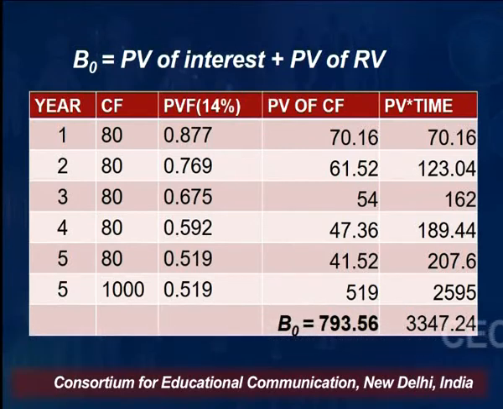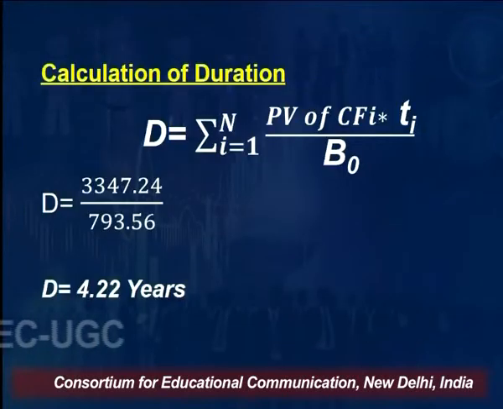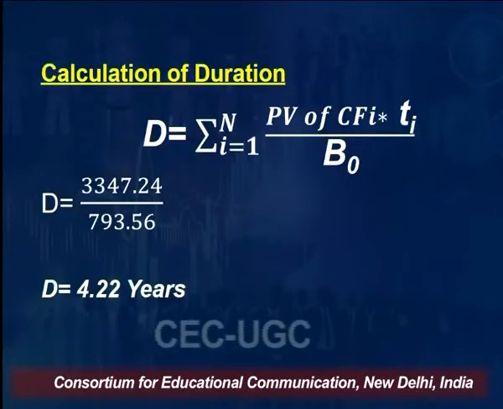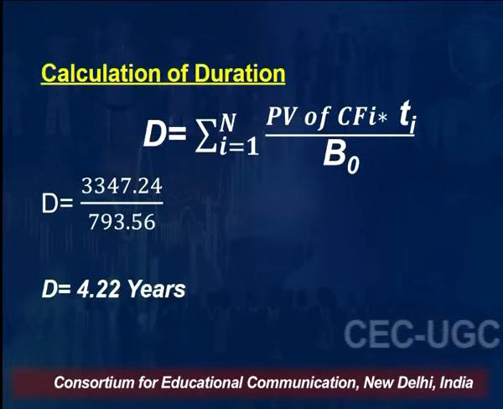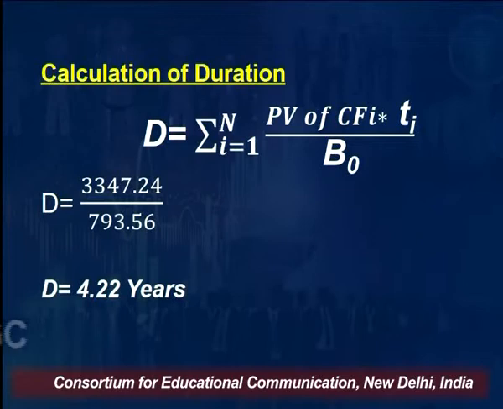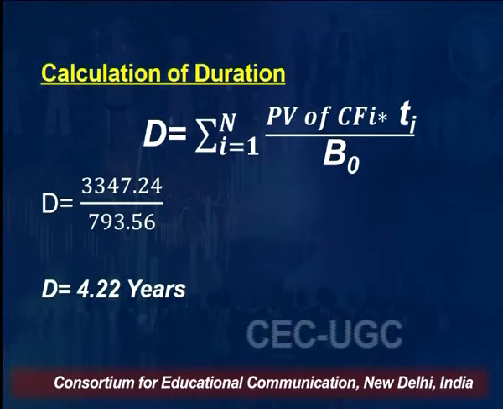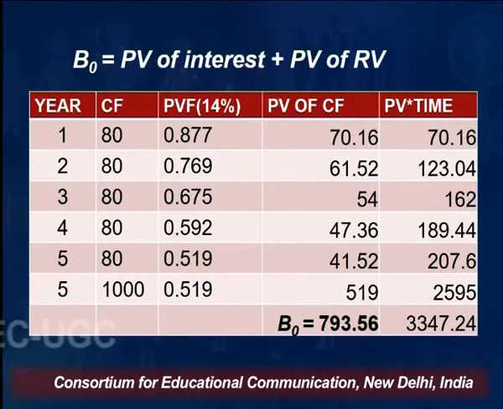So the duration of a bond is equal to the summation for i equal to 1 to n of the present value of cash flows into Ti, divided by B0, right? So the present value of cash flows multiplied by the time is 3,347.24, divided by the current value B0, that is 793.56. So the duration of the bond is 4.22. The duration tells you the effective maturity period. So instead of 5 years, the effective maturity period of the bond is 4.22.